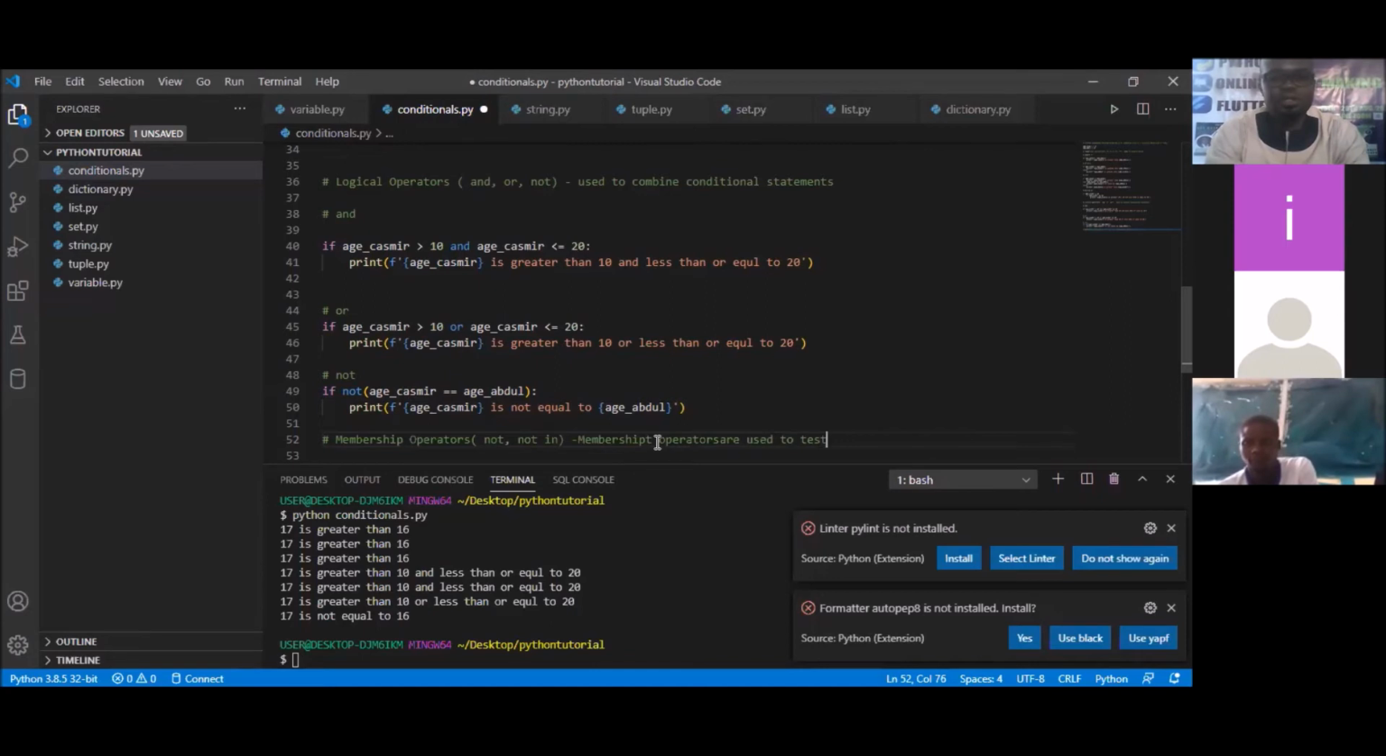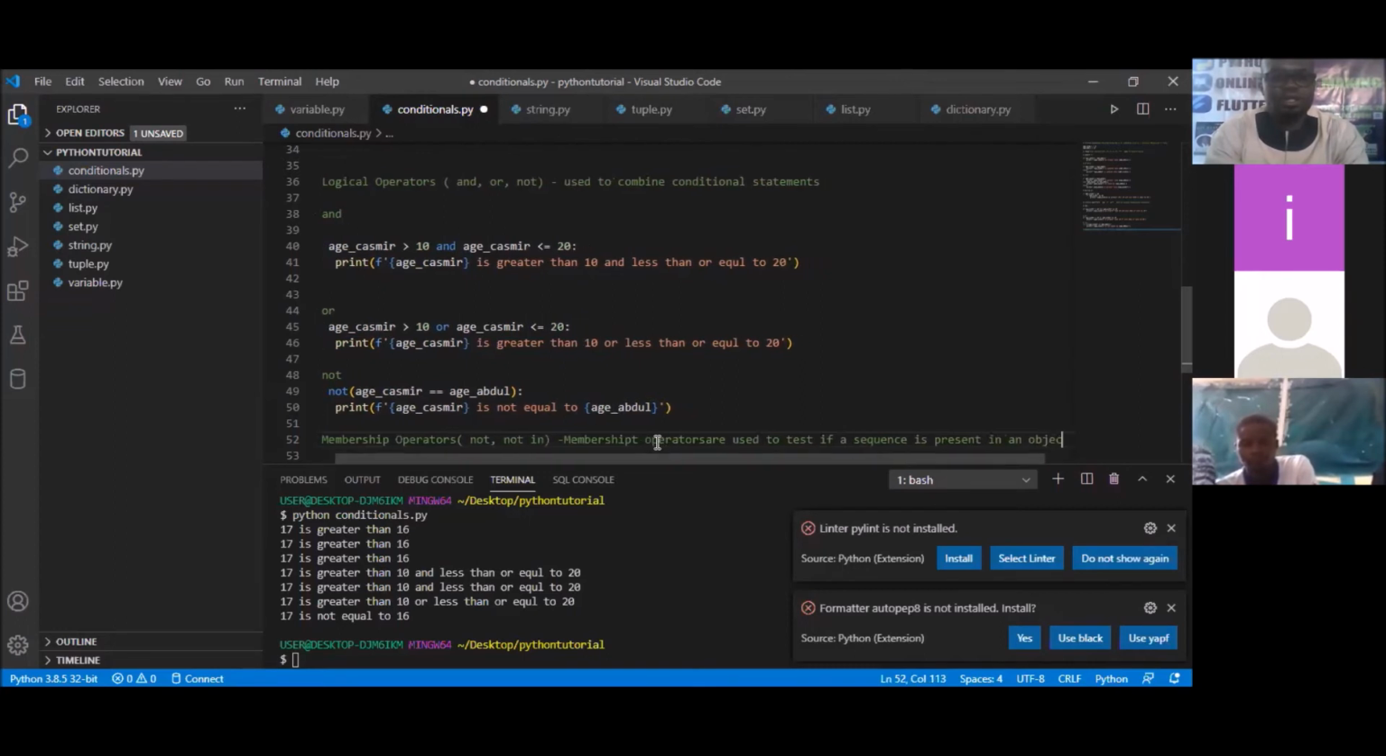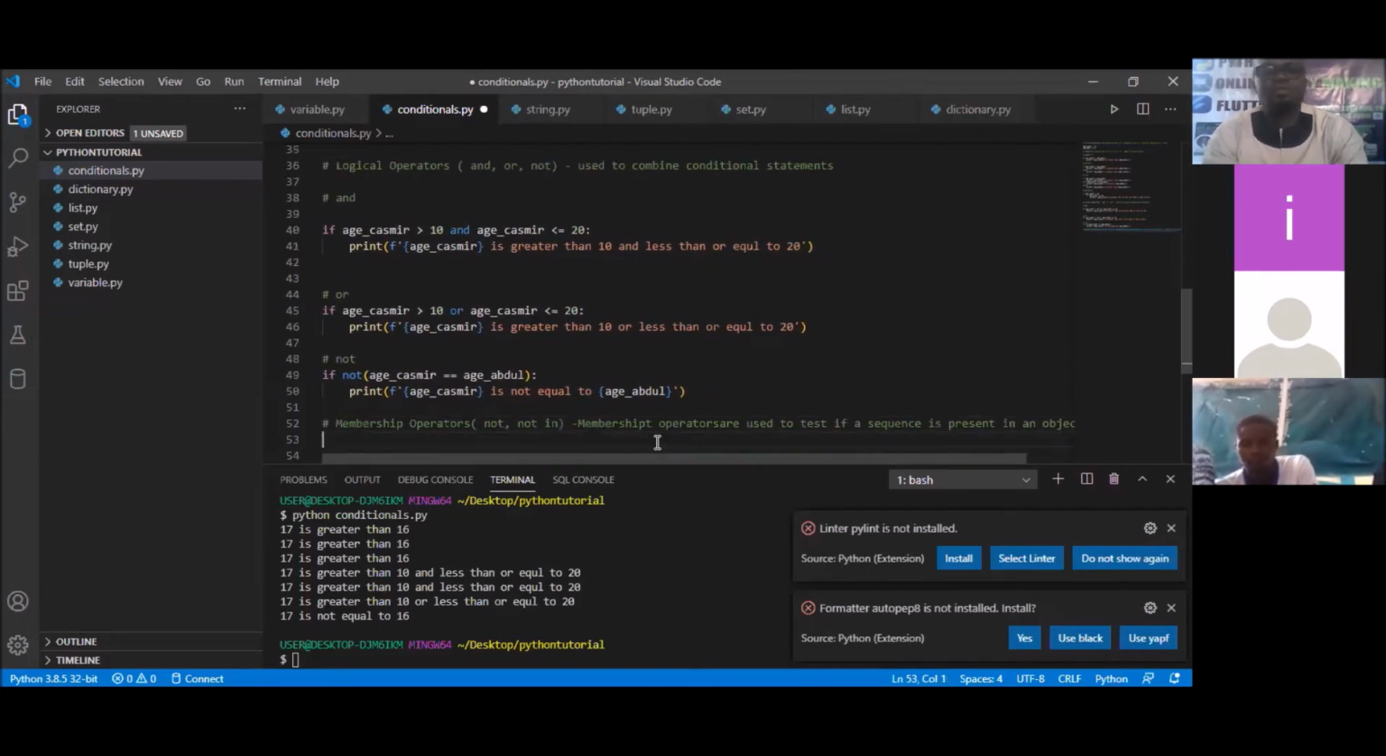So they are actually used to test if a sequence is present in an object. So that's what we use the membership operator for, to check whether a sequence is present in an object.